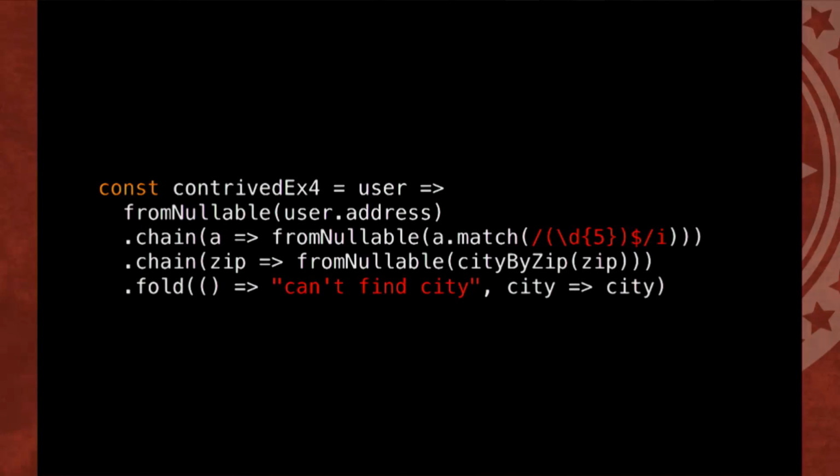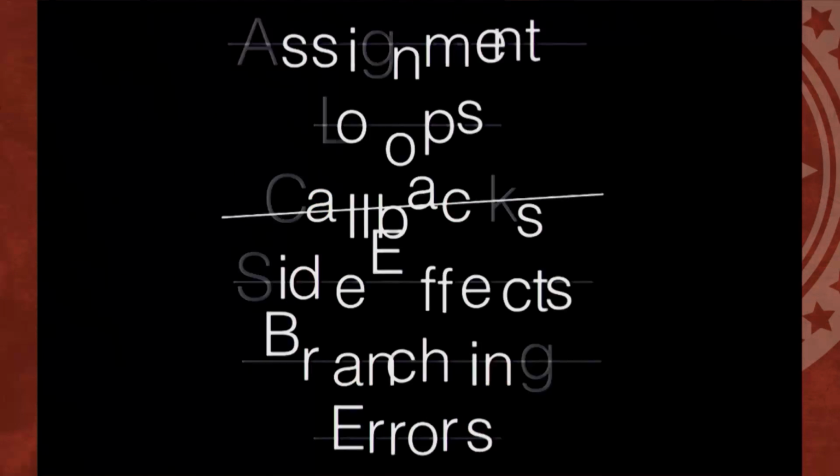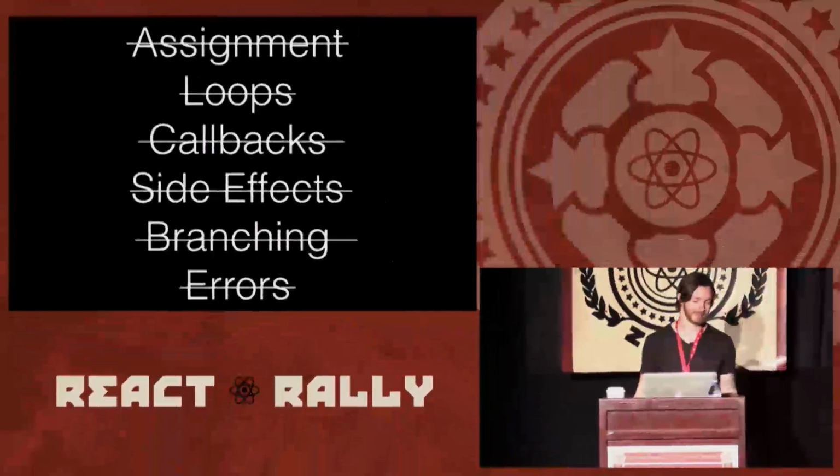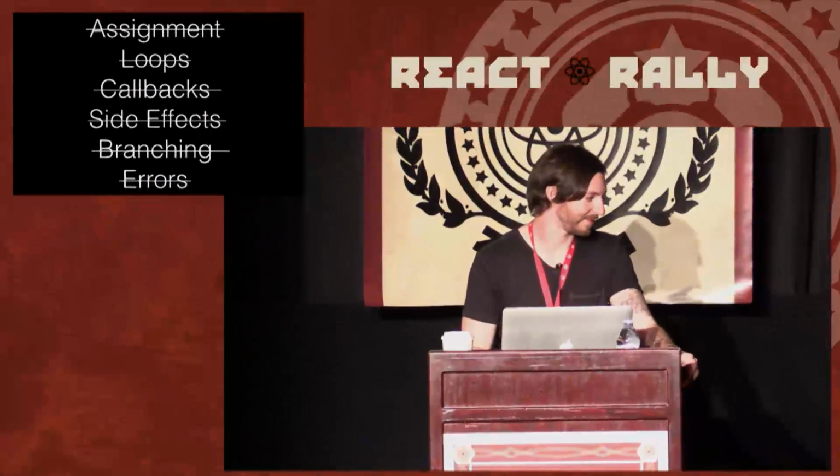fromNullable returns us a Left or a Right. It's a little helper. If it's null, it returns a Left. Otherwise, it's a Right. And then it'll chain through each one of those and then call the Left branch down at the bottom, either the error or the result. And if we compare these two things, the bottom right one ends up being this smooth data flow, all those things that we did before. We've captured assignment, we've wrangled control flow, minimized state, all that stuff. But here we've got the effect of actually branching, or capturing the idea of disjunction. Boom, that whole list. That's pretty impressive, right? Everything we thought that wasn't mathematical, we could capture. Pretty sweet. Boxes are awesome.